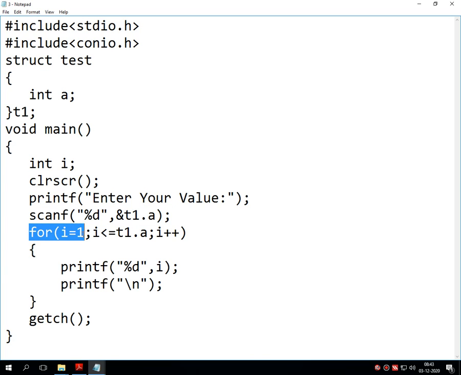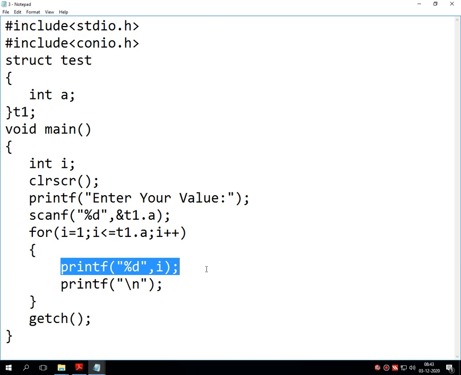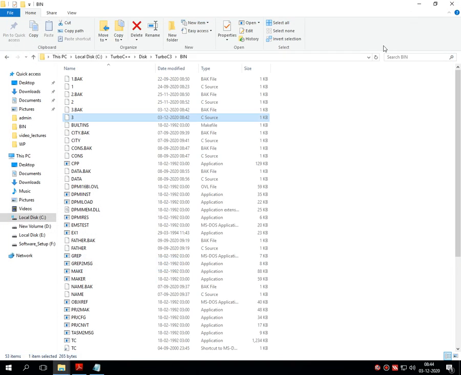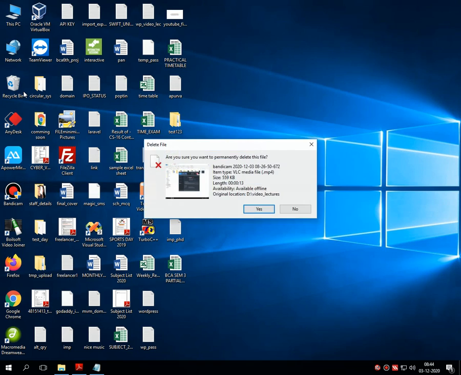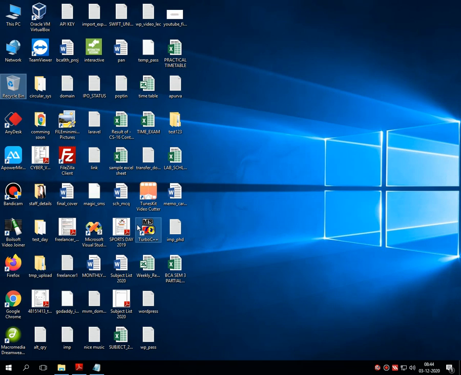Then for I equals 1, I less than or equal to t1.a, I plus plus, which prints the fresh value of I every time by repeating the looping control structure called for loop. So it prints 1 to 10. Now by modifying this particular program, we can have the output of the second code.